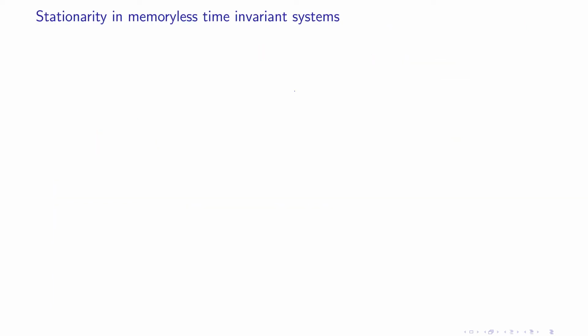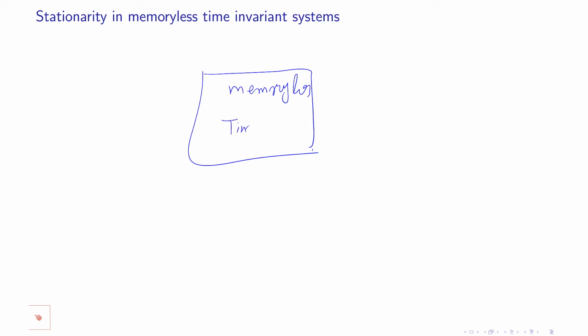Now, if you have a memoryless time invariant system, if you have a system that is memoryless, and if it is time invariant, a memoryless system means a system where the output y of t at time t only depends on the input at only the same time.